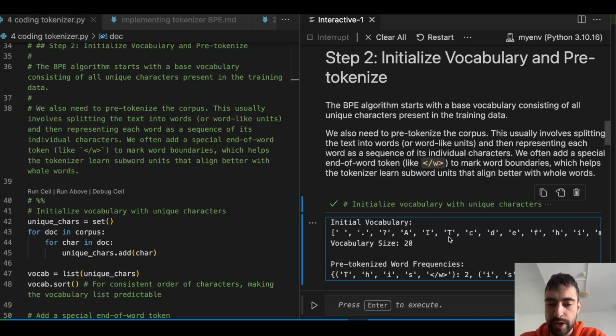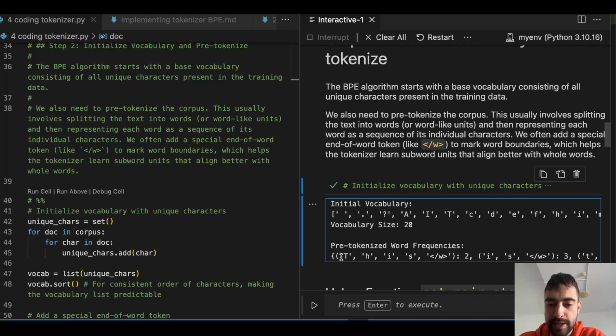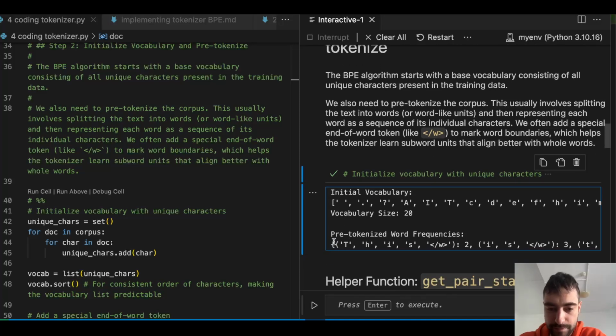Then what we will do is split each word into characters. So you see here, we have this JSON object, or dictionary. And inside of that dictionary, this is the first element. If you have intermediate Python knowledge, you should know what a key is.